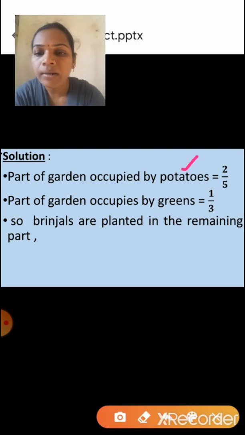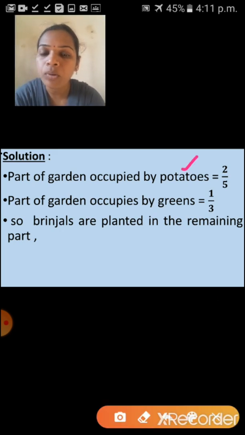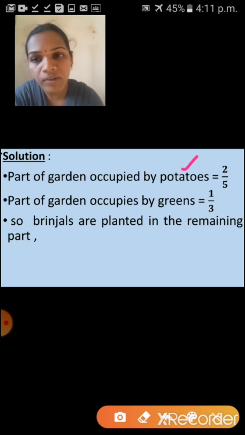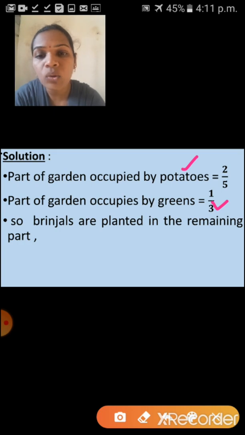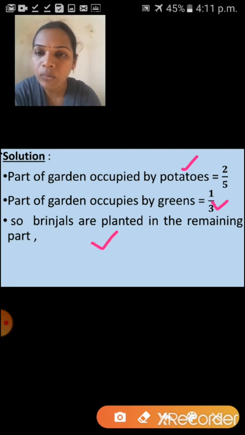So first one is what? Yes, parts of garden occupied by potatoes. That you know, that is 2 upon 5. Next one is greens. So what I told, yes, you have to find the parts together, how much. So see here, first one is parts of garden occupied by potatoes, and next one is occupied by greens, that is 1 upon 3 part. So brinjals are planted in the remaining part, isn't it? Understood these 3 steps? Yes, shall I go to the next?